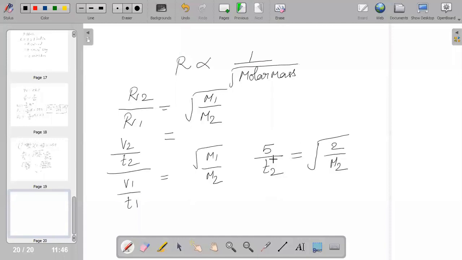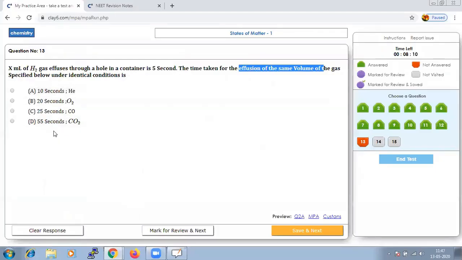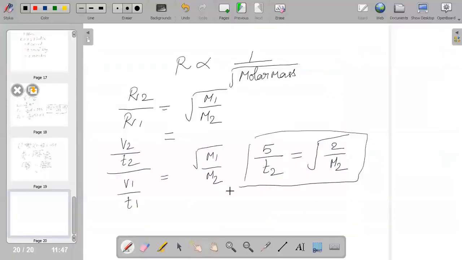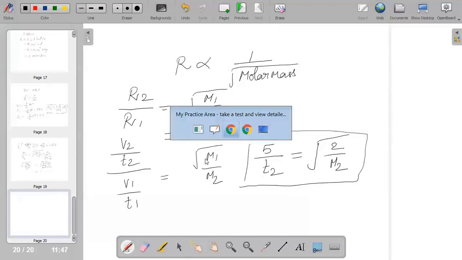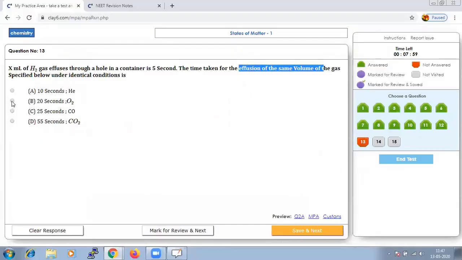But here it holds good in order to analyze your trial and error method, because two values will be unknown. So here you cannot reach the answer by solving the question. You need to substitute the options by trial and error method. From the given options, we have to cross check which fits, and if you do a trial and error, you will come to a conclusion that T2 will be equal to 20 seconds. Let us save that and go to next.